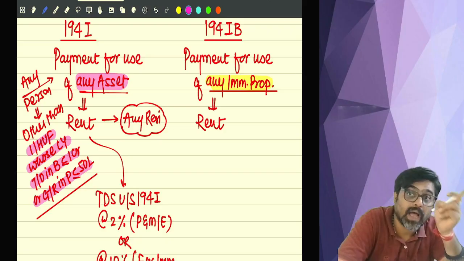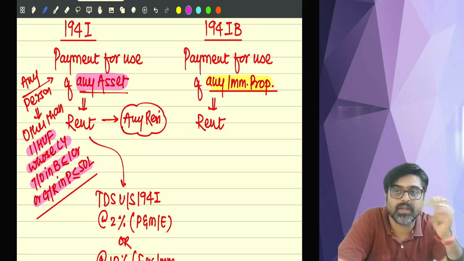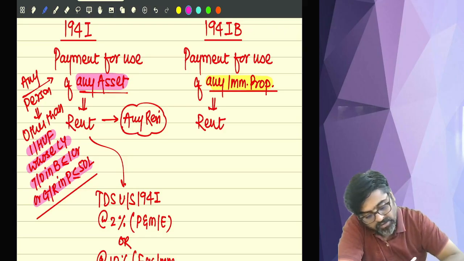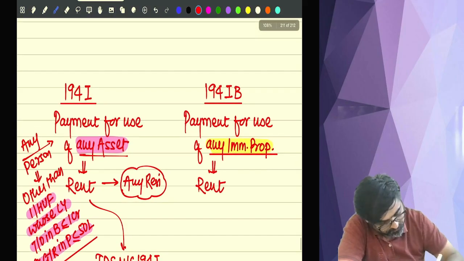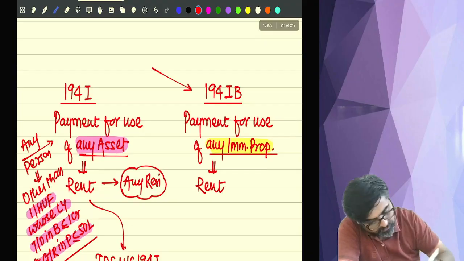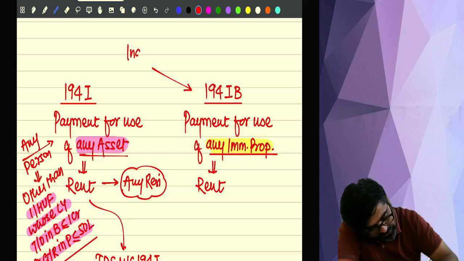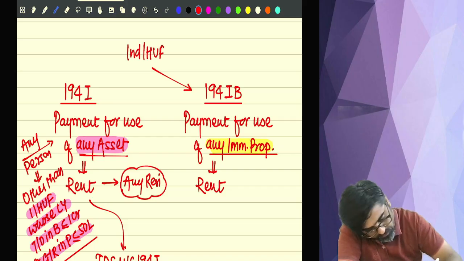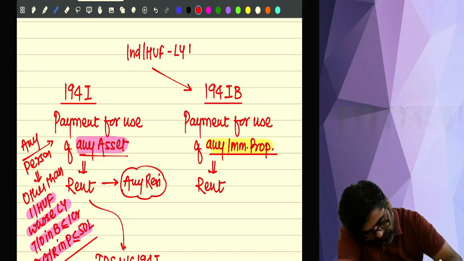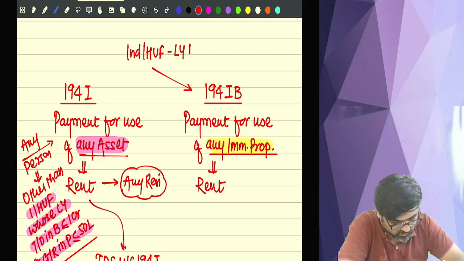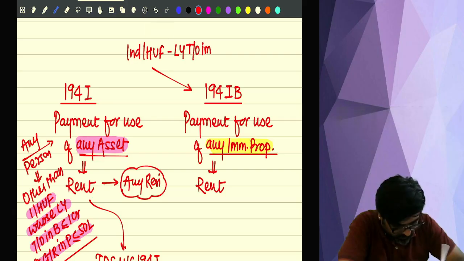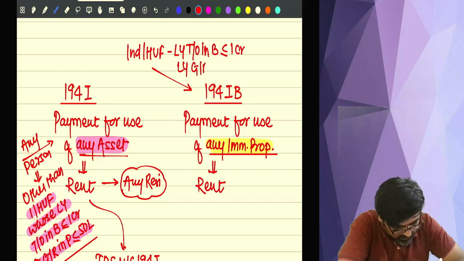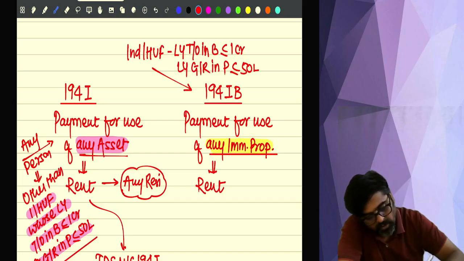I am going to 194IA. Sorry, 194IB. What this section says is that if you are an individual or HUF whose last year turnover in business was less than or equal to 1 crore, or last year gross receipt in profession was less than or equal to 50 lakhs, so who is the payer?